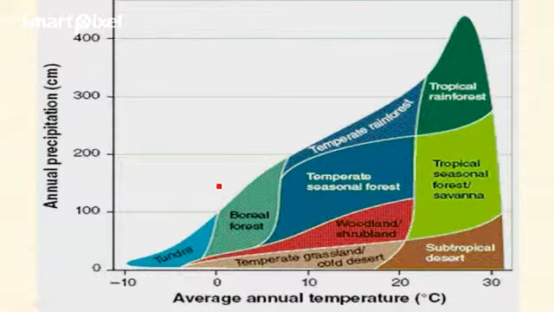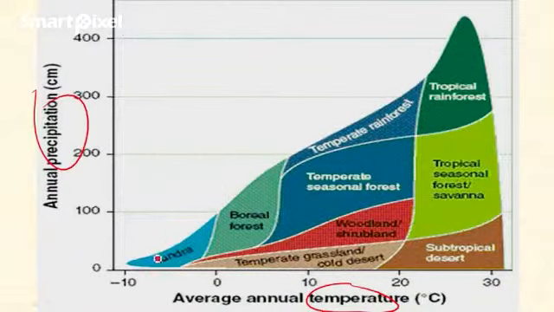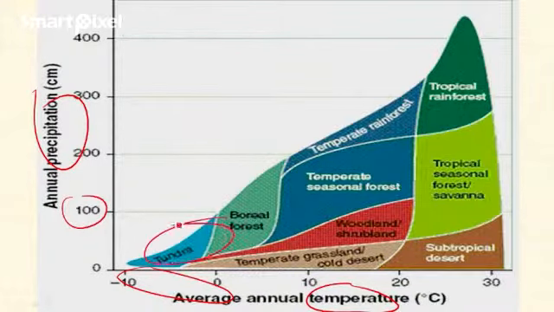In this graph, let's discuss the influence of annual precipitation and annual temperature on the type of vegetation and biomes. The tundra biome that I discussed earlier is due to very low temperature, that is below 0 to minus 10 degrees Celsius, and also very low precipitation, within 100 centimeter rainfall. So this area is occupied by tundra, and if the temperature and precipitation are slightly more, up to 200 centimeter, we find boreal forest, that is the taiga forest.